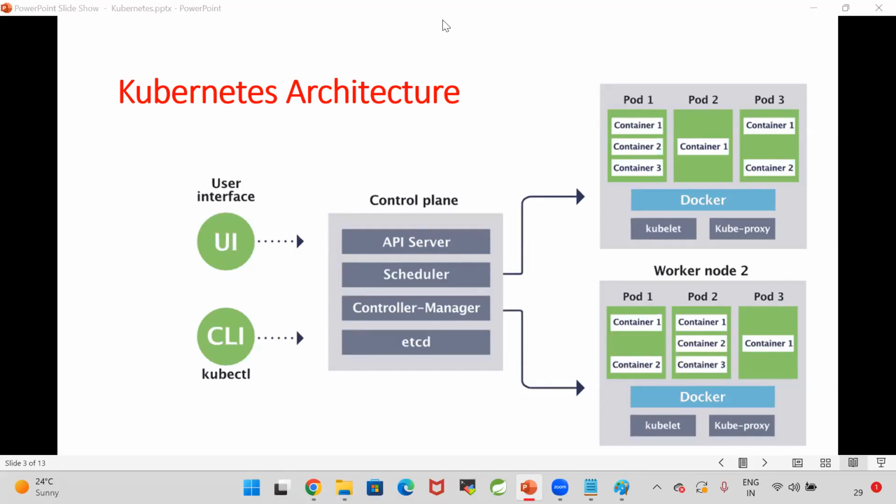Okay, thank you. Ashok, can you please share the Kubernetes PPTs as well?